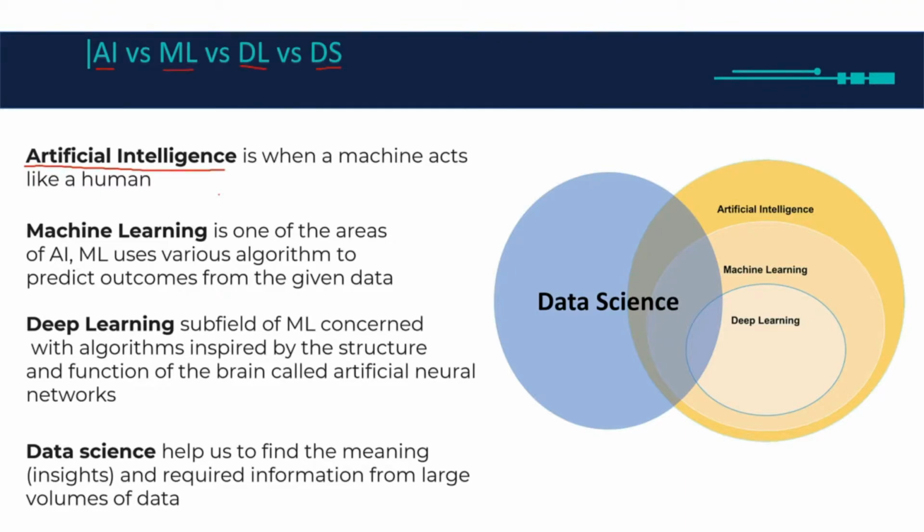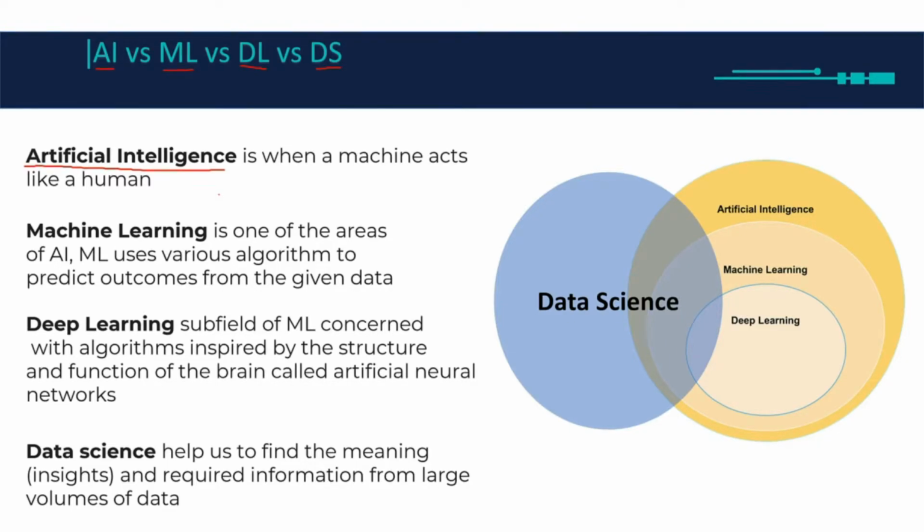For me, my brain is going to tell me to stop the car right now because the traffic signal is red. If I'm driving a Tesla and there is an application inside the Tesla car, and the car detects the traffic signal is red, and it will stop immediately by itself, then I can say that yes, Tesla has artificial intelligence in it.